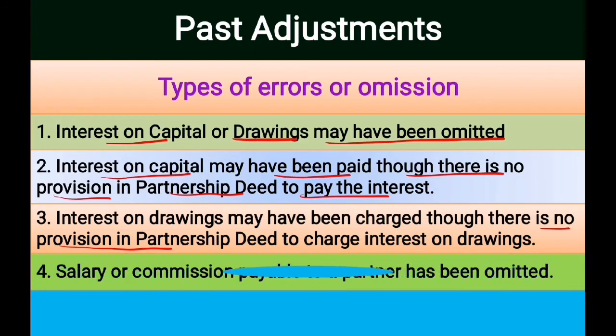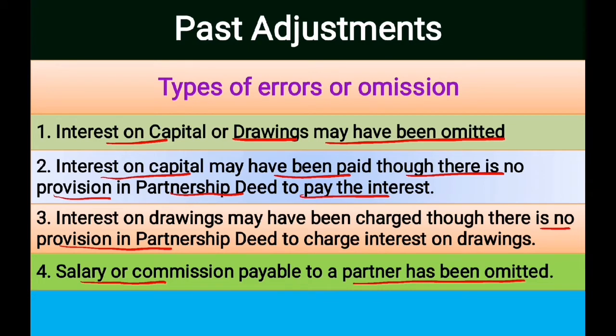Next is salary or commission payable to a partner has been omitted. If salary or commission payable to a partner has been omitted, for this also we have to do adjustment and we have to allow it. Again, it is a type of past adjustment which should be considered while preparation of table showing adjustment of accounts.